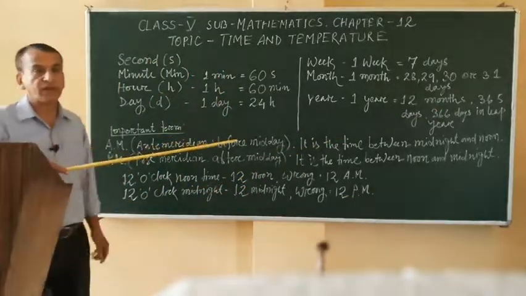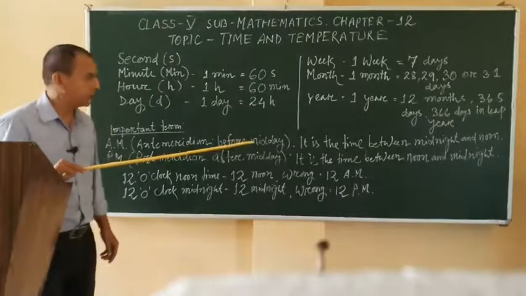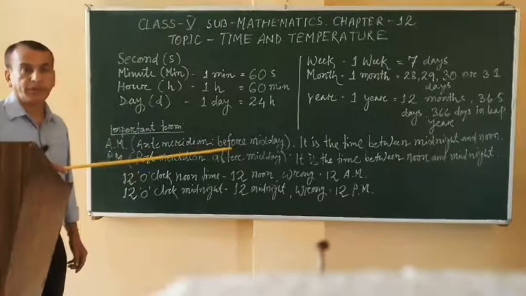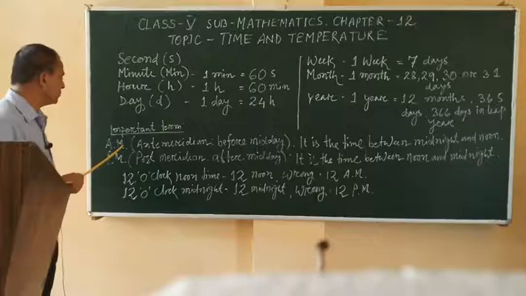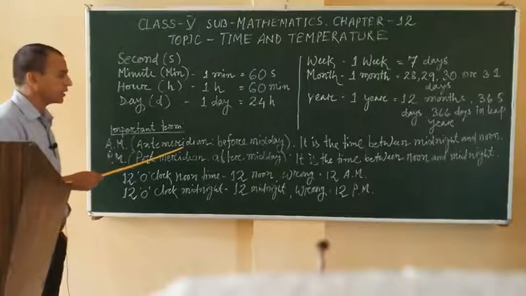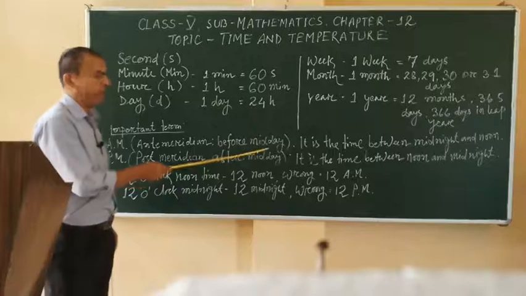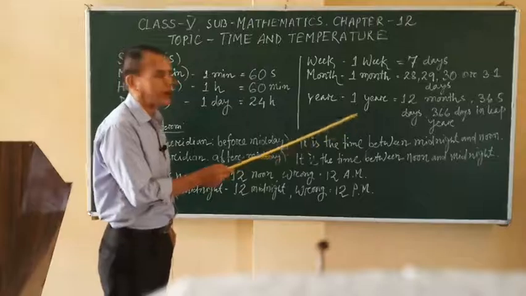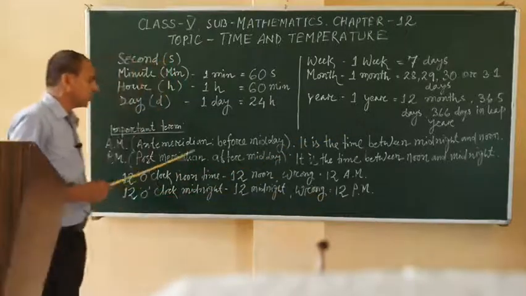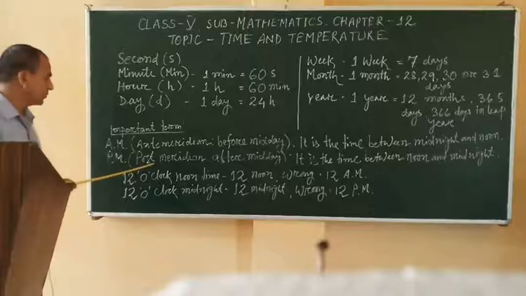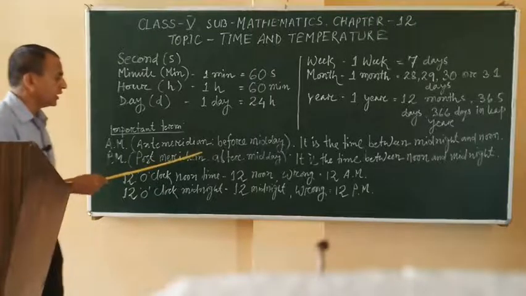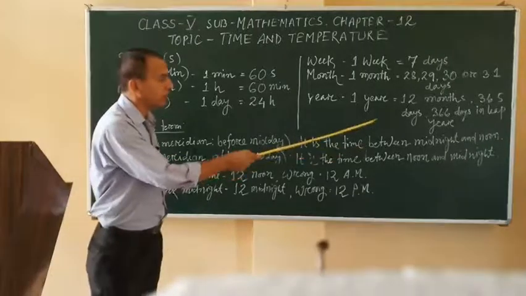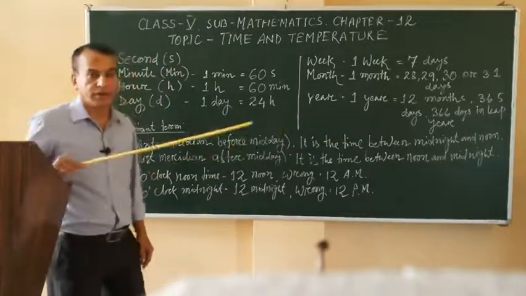Other important things we have to remember: this is about AM and PM. AM means ante meridian. Ante meridian means before midday. It is the time between midnight and noon. PM, full form post meridian, it is the time after midday. So it is the time between noon and midnight.